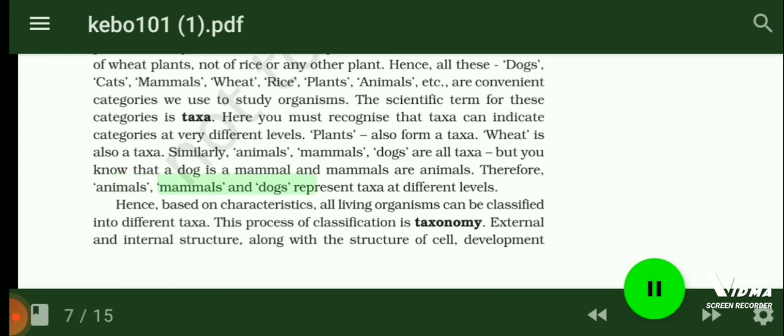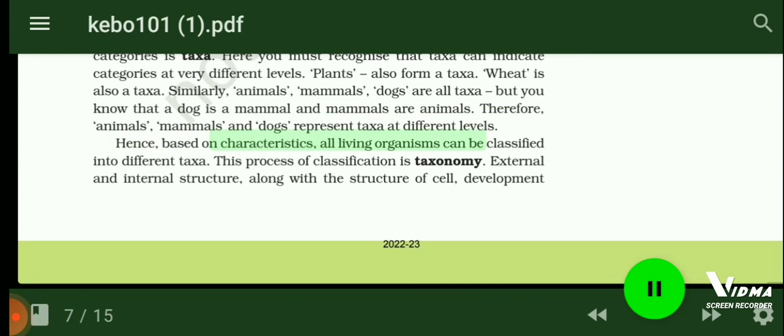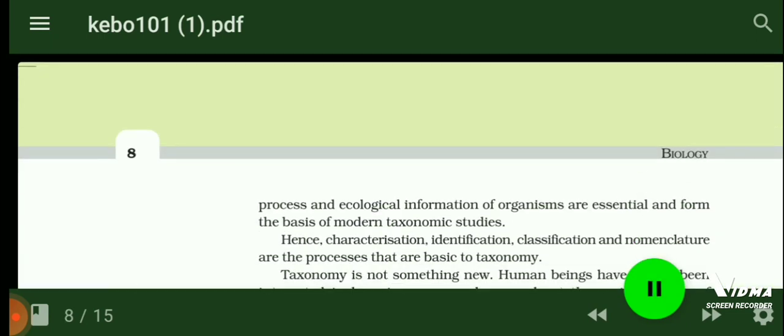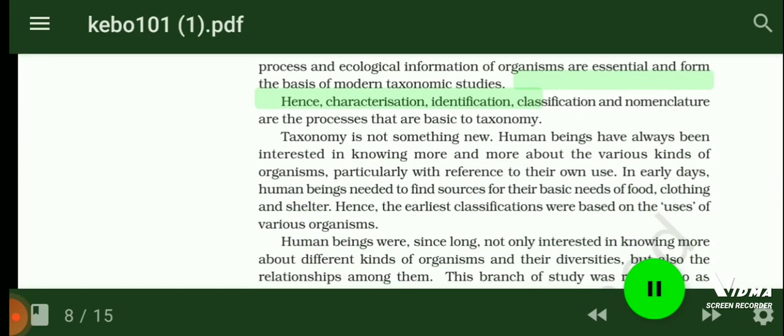Hence, based on characteristics, all living organisms can be classified into different taxa. This process of classification is taxonomy. External and internal structure, along with the structure of cell, development process and ecological information of organisms are essential and form the basis of modern taxonomic studies. Hence, characterization, identification, classification and nomenclature are the processes that are basic to taxonomy.